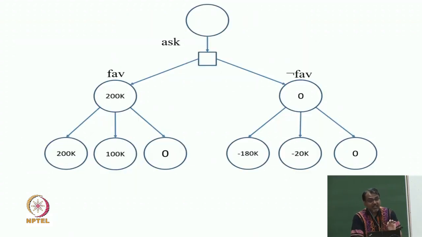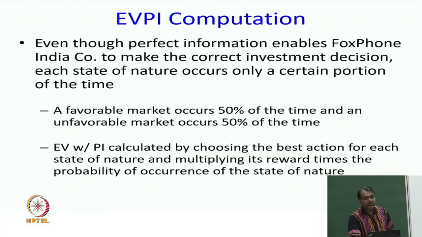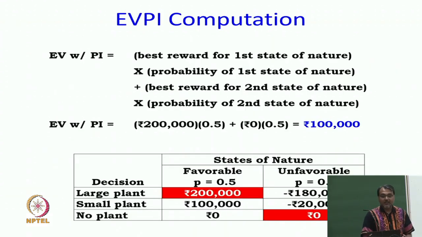So, this is value with perfect information when the information is favorable: 200. Value with perfect information when the information is not favorable: 0. But expected value with perfect information is calculated by choosing the best action for each outcome and multiplying its reward times the probability of occurrence, which would therefore be 100k.